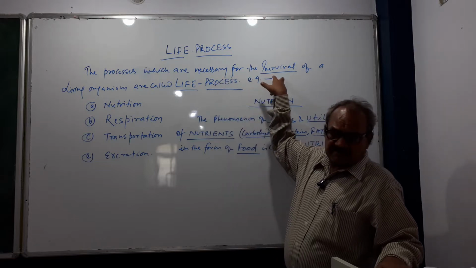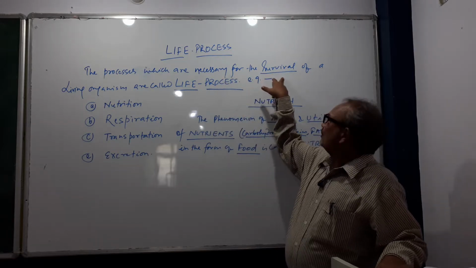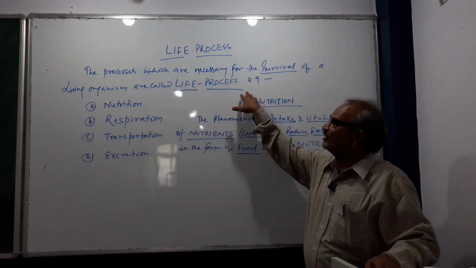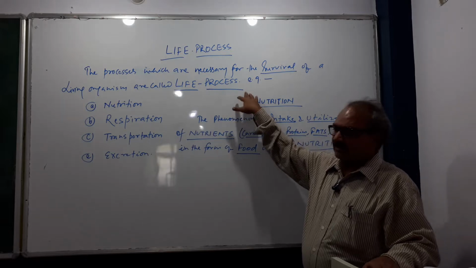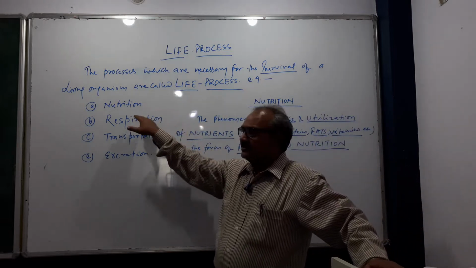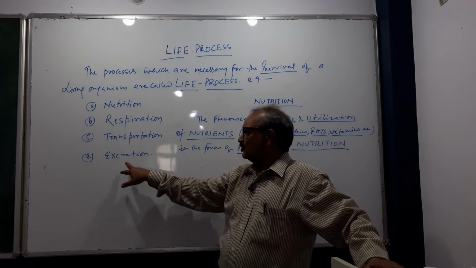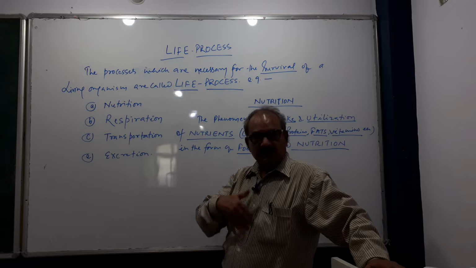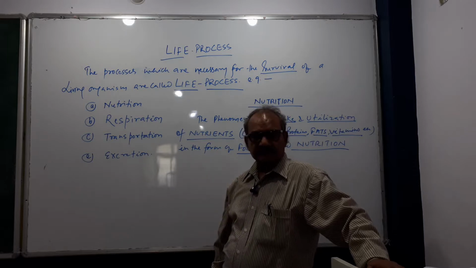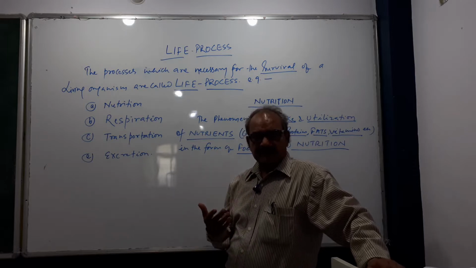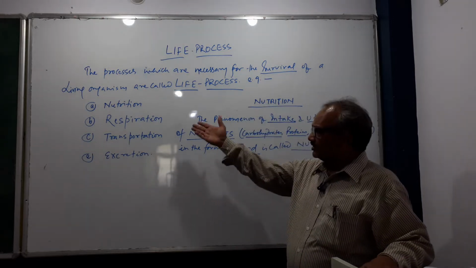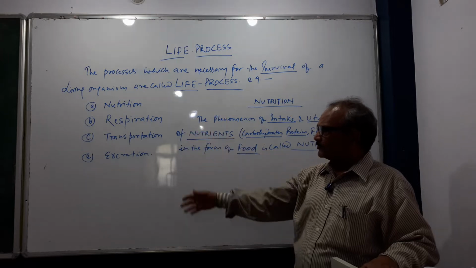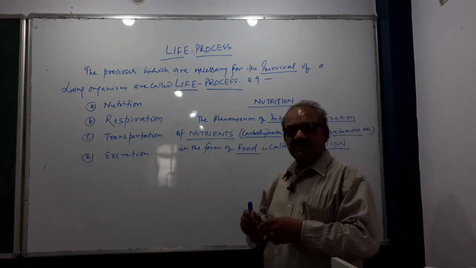That's why the processes which are necessary for the survival of a living organism are collectively known as life process. For example, nutrition, respiration, transportation and excretion. Transportation means circulation of blood. Right? Nutrition, respiration, transportation and excretion.